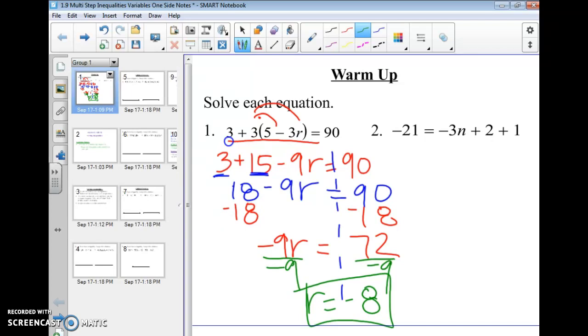Over here, I would like you to try this one. You should get an answer of